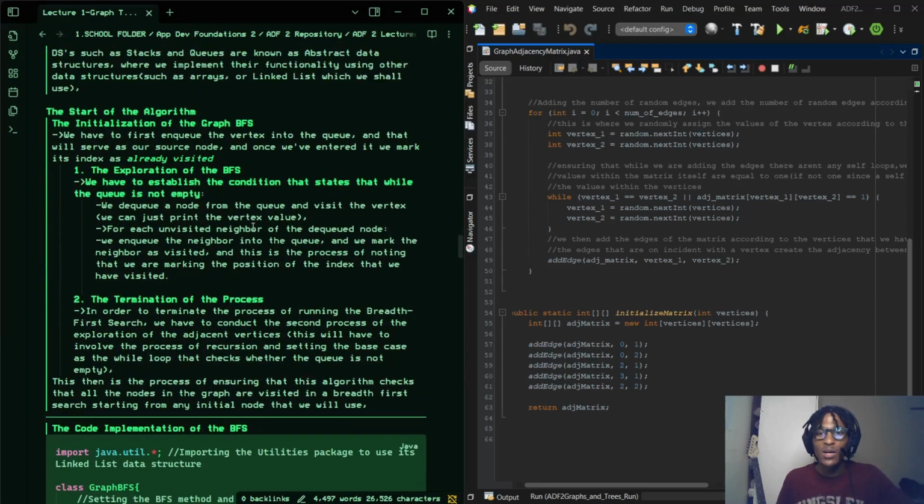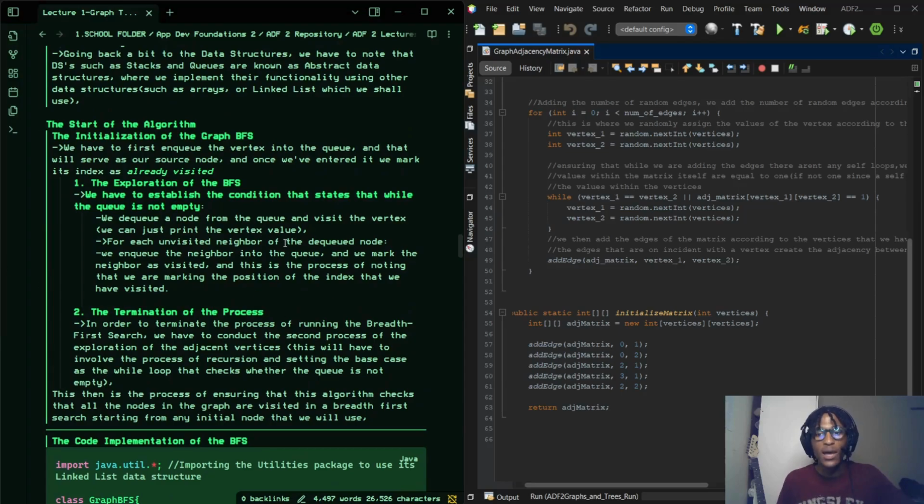When I look at the two main points for understanding how the breadth first search works, number one is the exploration of the BFS. We have to establish the condition that states while the queue is not empty, we dequeue a node from the queue and visit the vertices of the node that we're currently working with.